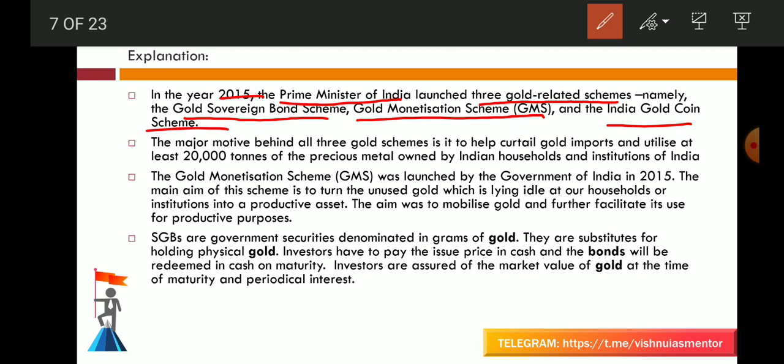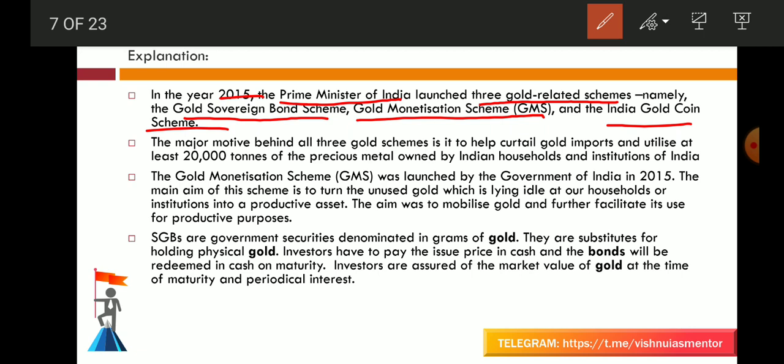Next is the Gold Coin Scheme. This is the third scheme launched by the Government of India, and this is the first national gold coin, which has the image of the Ashok Chakra minted on one side and the face of Mahatma Gandhi on the other side. The coin is currently available in denominations of 5 gram, 10 gram and 20 gram. This allows even those with a small appetite to buy gold under this scheme. So these are the three schemes.